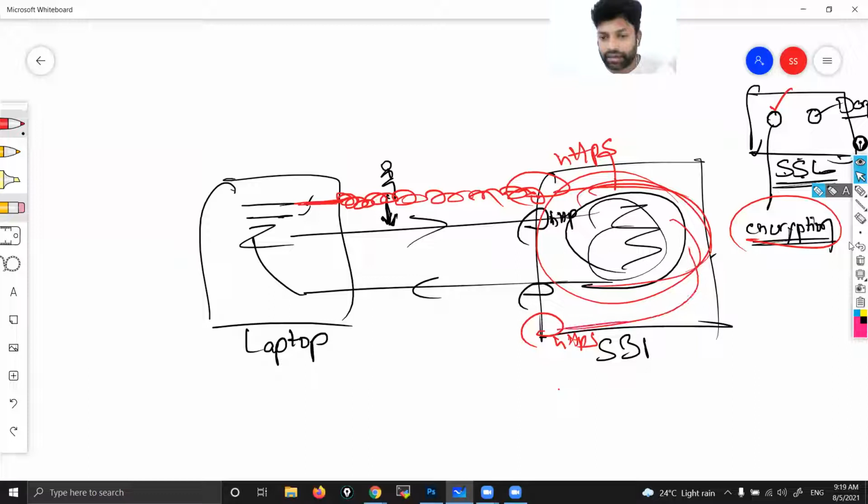Again, at this end, that will be encrypted by using these encryption keys. The decryption keys also are there, so here it will be decrypted. Here again, that will be encrypted. That will go in an encrypted manner. Here again, that will be decrypted. Then you can see my account balance.